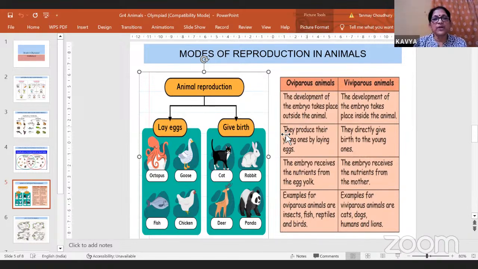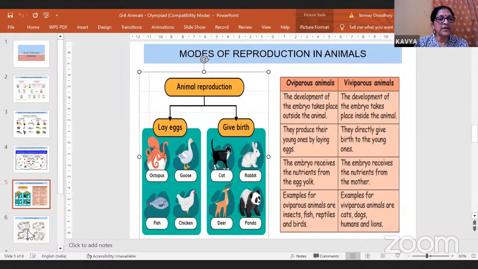So there are two modes of reproduction: animals that lay eggs and animals that give birth. Animals that lay eggs are known as oviparous. The word ova means egg. The word viva means live, living. So oviparous animals are animals that lay eggs. Viviparous animals are animals that give birth to young ones. So this is another type of classification.